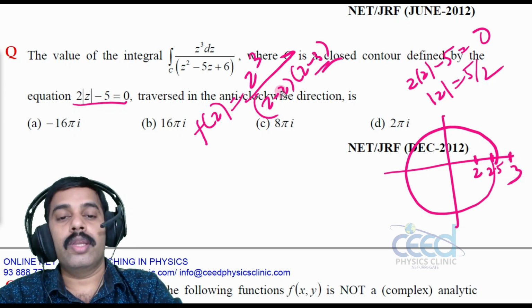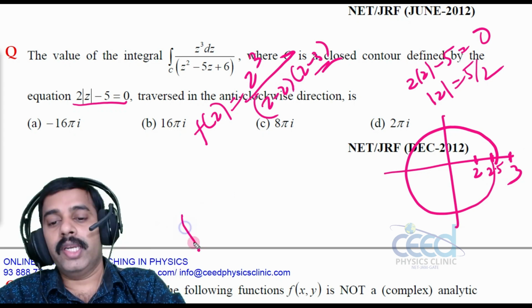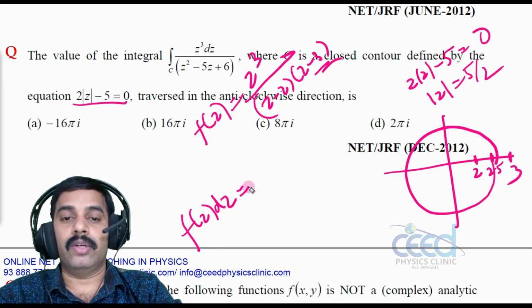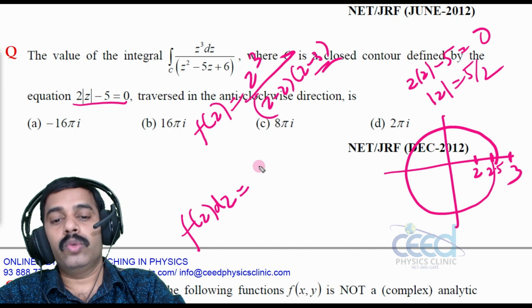So the pole is 2, a simple pole. The integral of f of z dz is equal to 2 pi i times the sum of residues.